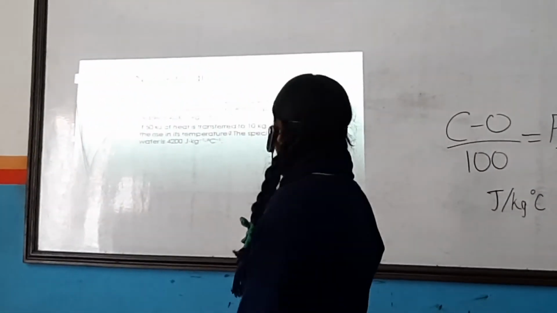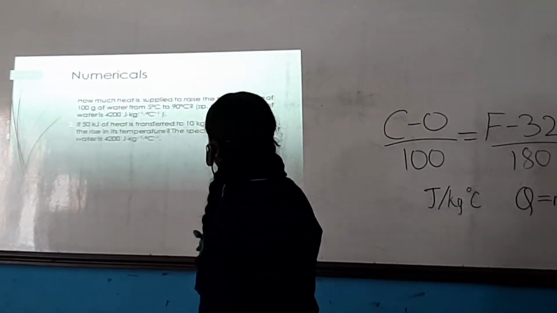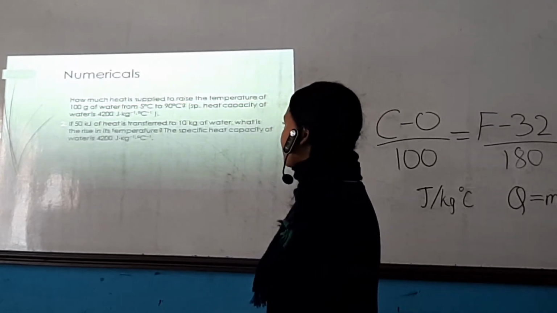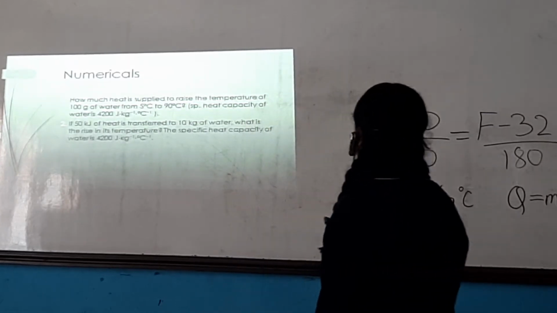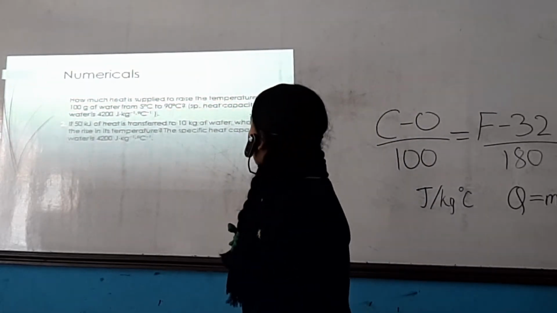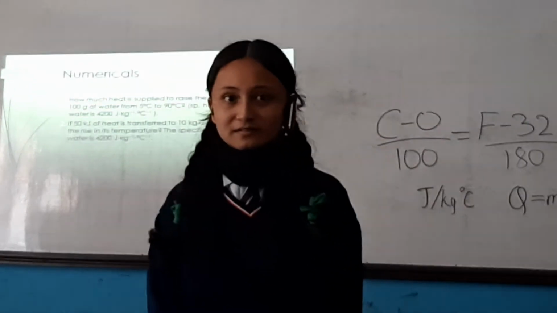Now we have numericals to solve. First of all, the first question is: how much heat is supplied to raise the temperature of 100 gram of water from 5 degrees centigrade to 90 degrees centigrade? The specific heat capacity of water is given as 4200 joule per kg degree centigrade.